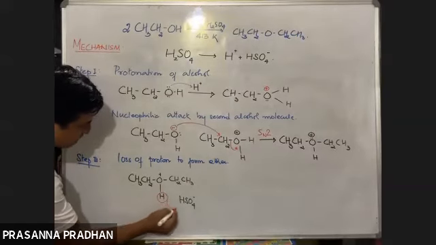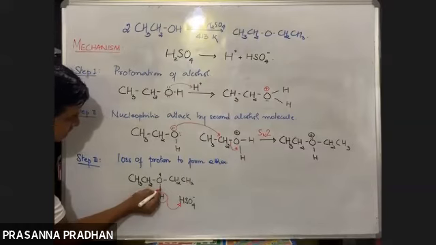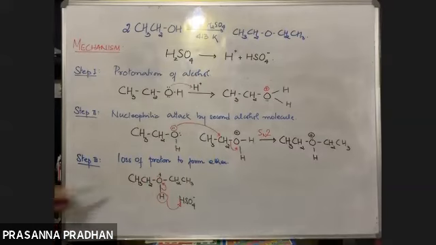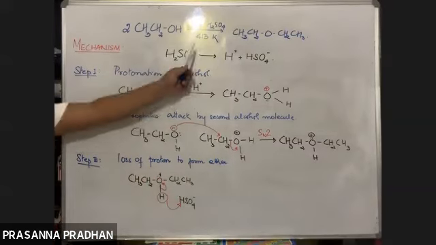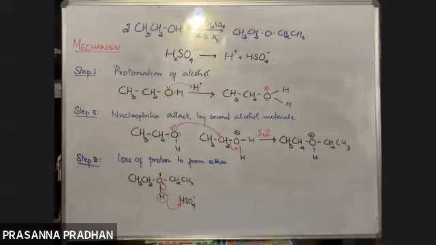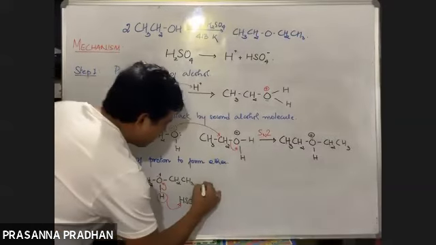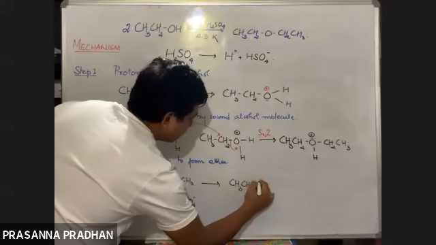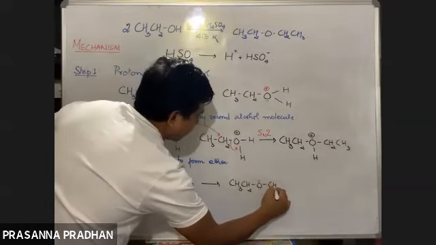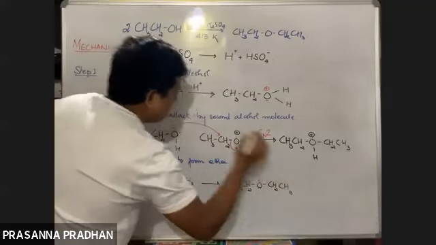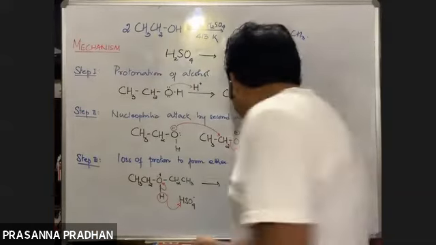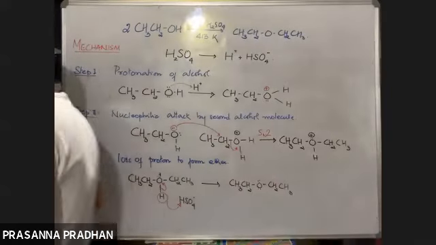Proton means hydrogen without its electron. And ये जो दो electron है यहाँ का, it will go to oxygen like this. दो electron तो already था. These 2 electrons will go to oxygen. So what is formed? H2SO4 again is regenerated. Okay, so there will be a loss of proton and ultimately here ethers will be formed like this. Ultimately ethers will be formed. So this is a detailed mechanism which shows the formation of ether starting from alcohol molecule.